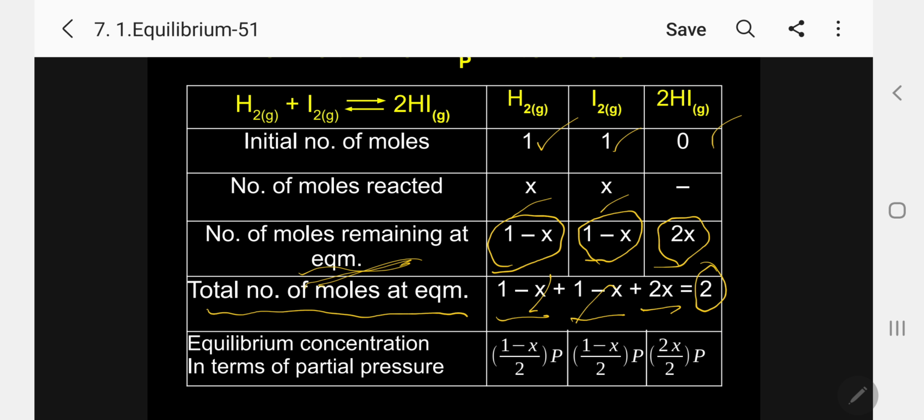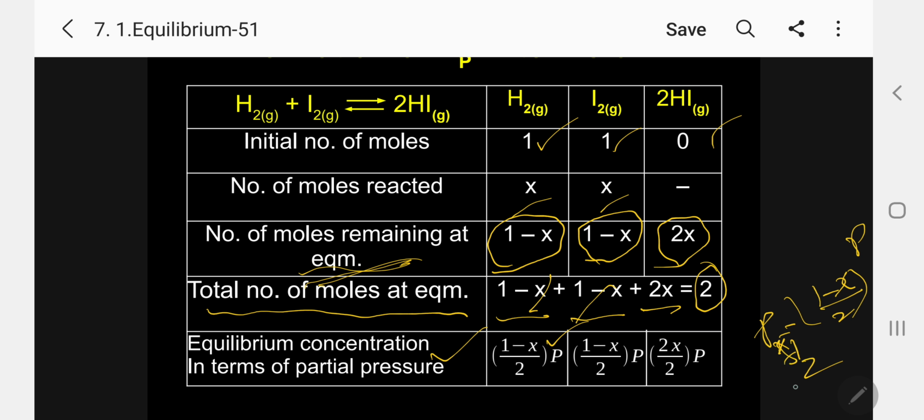Kindly follow. So equilibrium concentration I can now write in terms of partial pressure. That is 1 minus X by 2 into P. Partial pressure means, that is pressure, correspondingly 1 minus X by 2 into total pressure. pH2 equal to 1 minus X by 2 into total pressure.